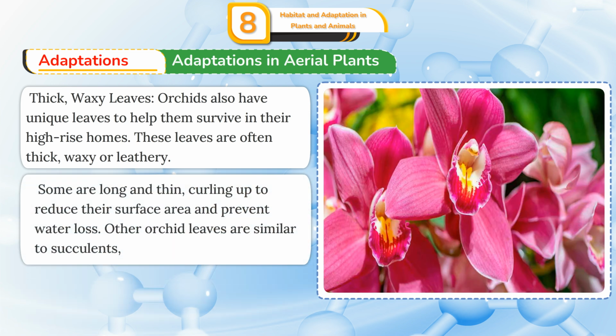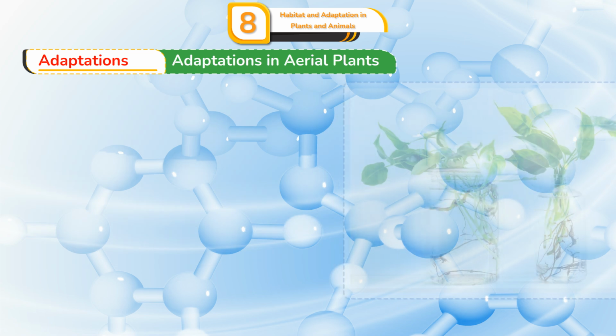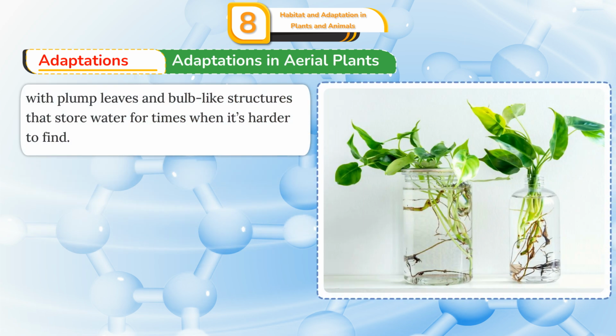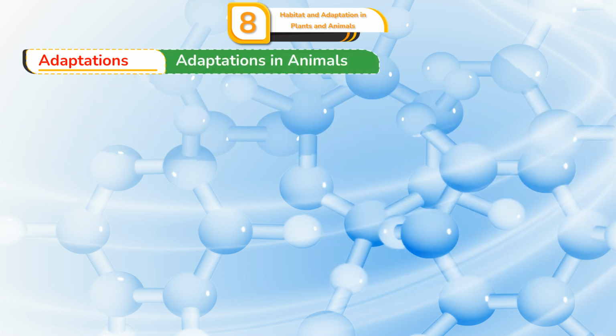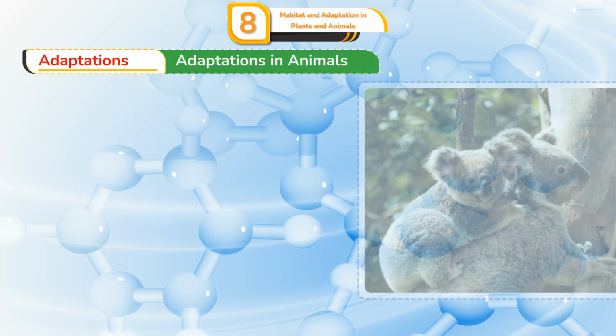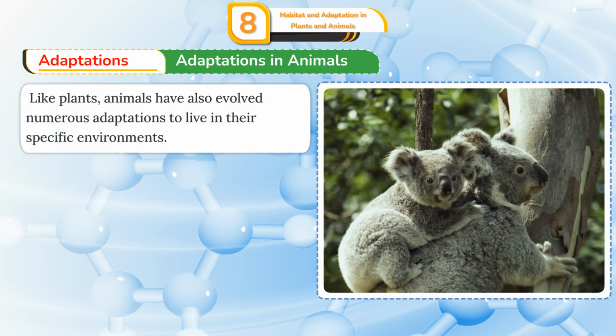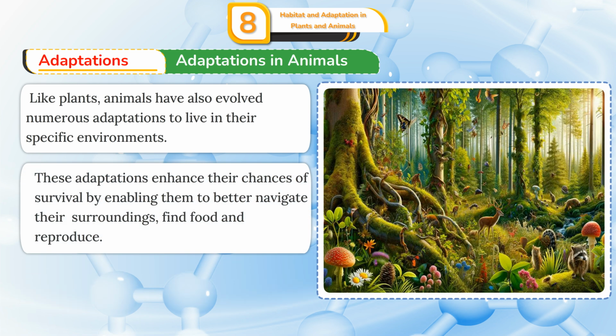Some are long and thin, curling up to reduce their surface area and prevent water loss. Other orchid leaves are similar to succulents, with plump leaves and bulb-like structures that store water for times when it's harder to find. Adaptations in animals. Like plants, animals have also evolved numerous adaptations to live in their specific environments. These adaptations enhance their chances of survival by enabling them to better navigate their surroundings, find food, and reproduce.